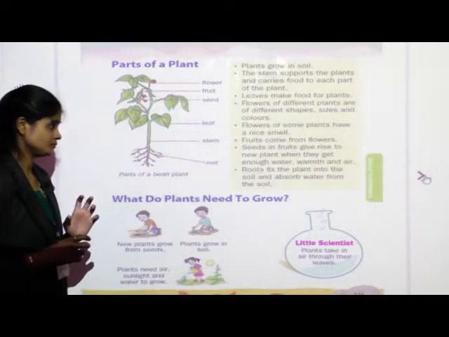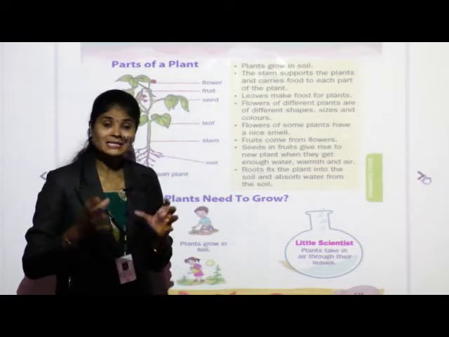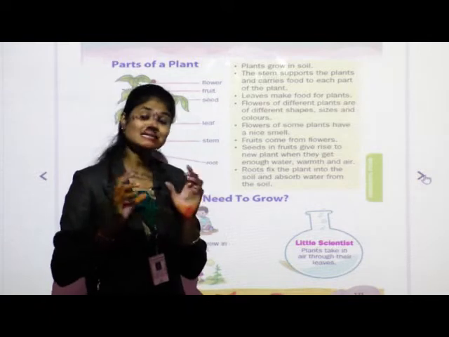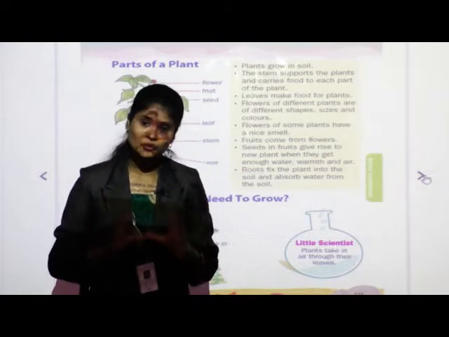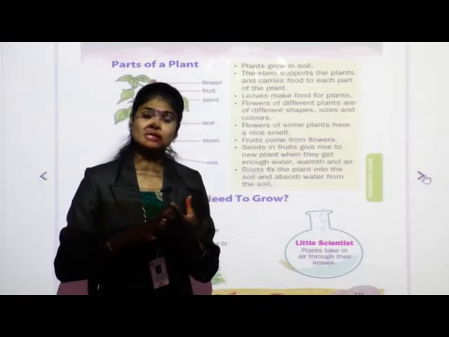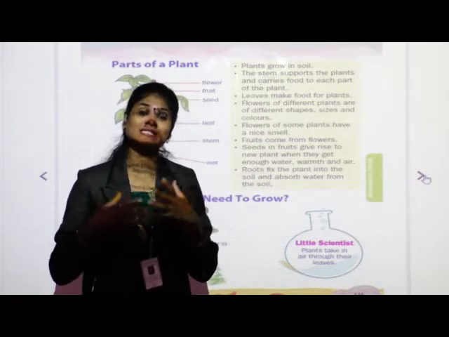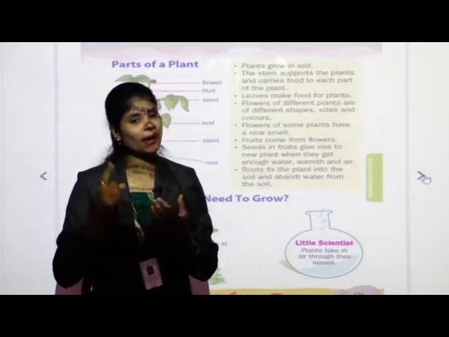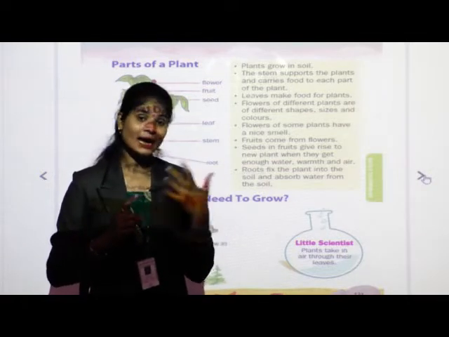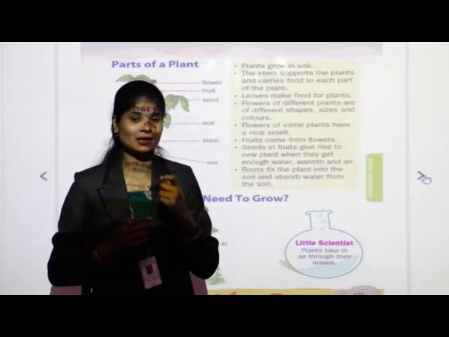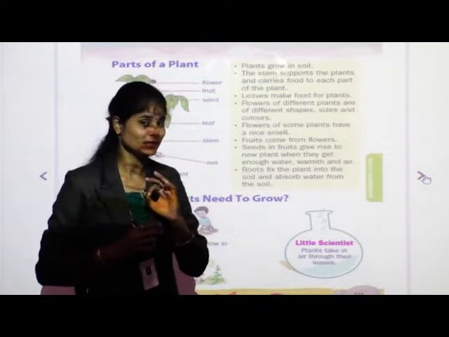air. See students, there are some seeds in most of the fruits. Some fruits have only one seed, some fruits have 2-4 seeds or some fruits have many seeds. For example, mango has only one seed and custard apple has many seeds. Black color seeds are there and they are many in number.